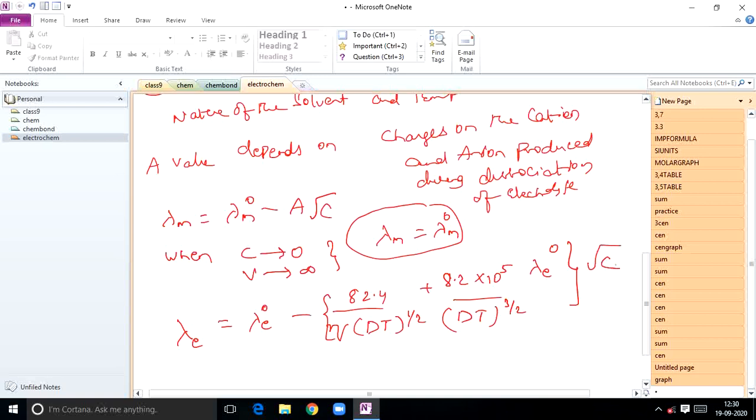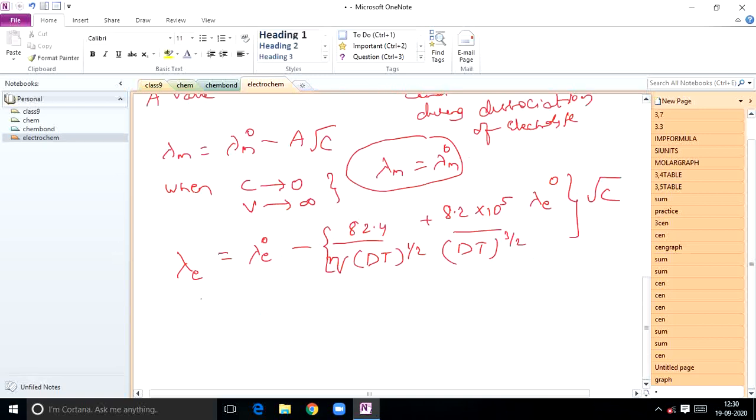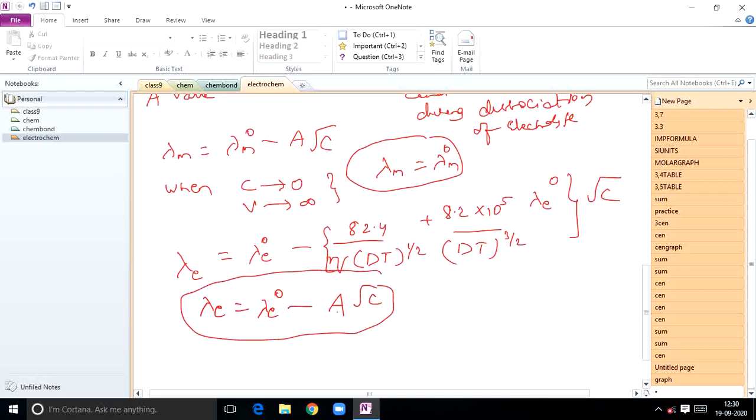So you can write this equation as lambda E is equal to lambda E naught minus some constant A into root C. Did you understand? That constant A is nothing but that big expression.